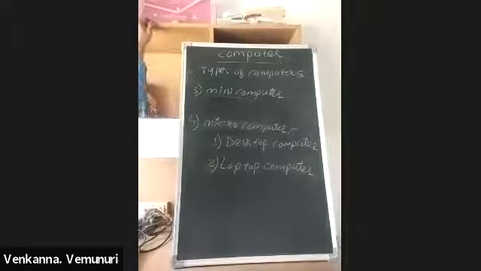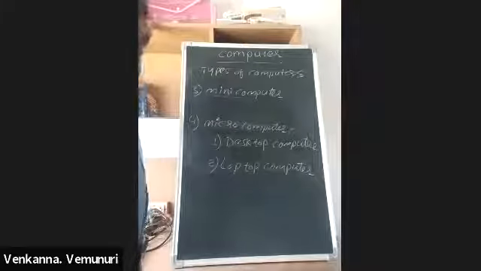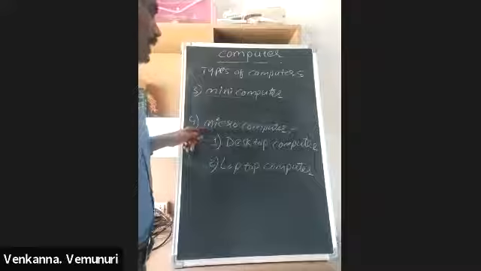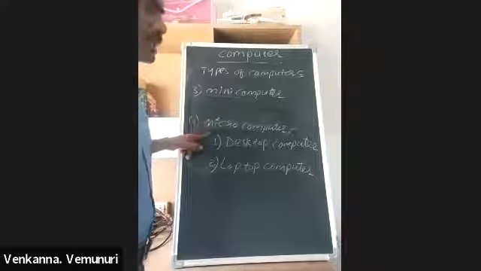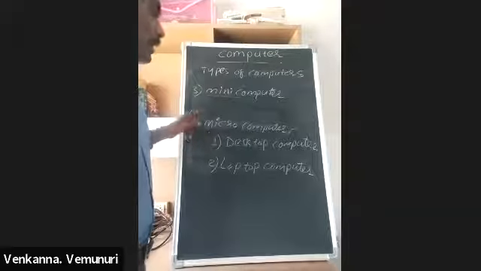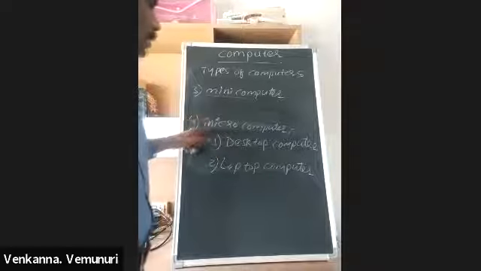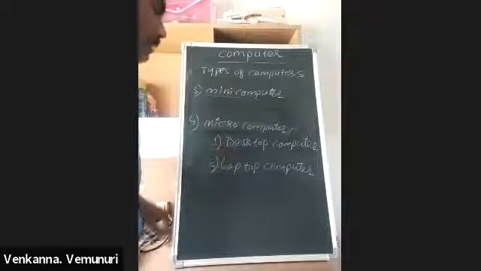Microcomputer allows a single user and, at a time, a single operating system. It is a very small computer compared to other computers. It is used personally, which means at a time a single user is using this microcomputer. This microcomputer has two types. One is the desktop, another one is the laptop computer.